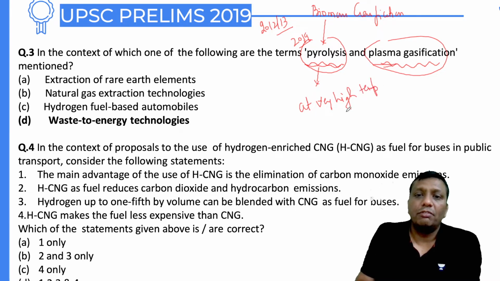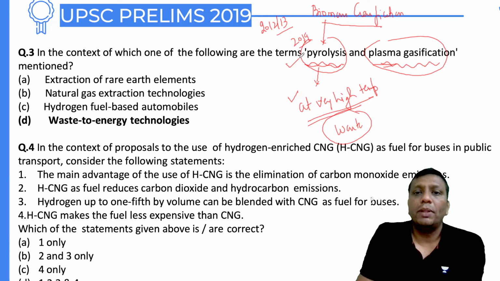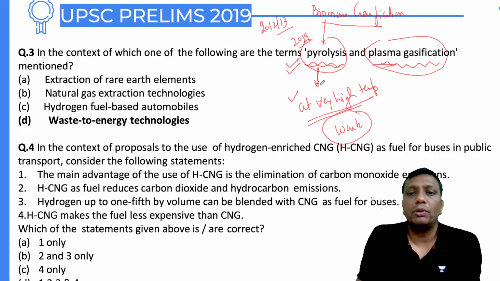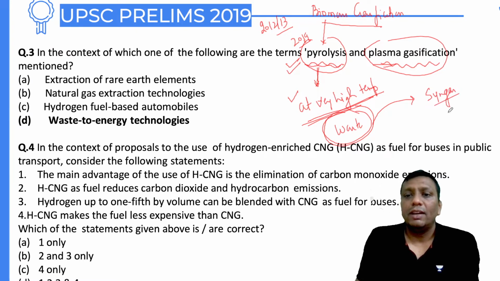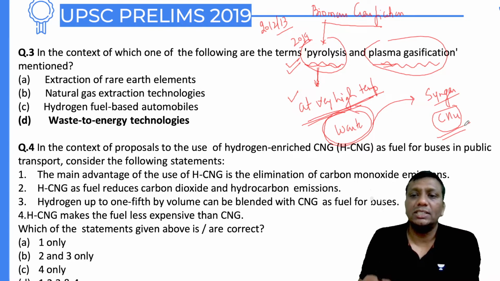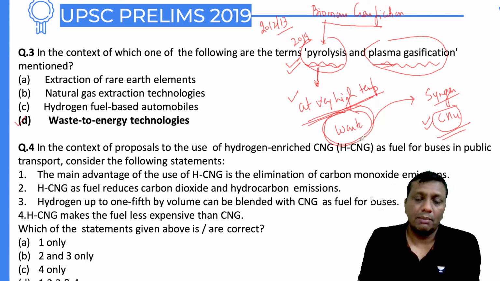At very high temperature, around 500, 600 degrees Celsius, we are burning biomass as a waste material, guys. Under biomass gasification, we are adopting the process of pyrolysis, which is very high temperature burning of waste material, any biomass material. Finally, in these cases, we generate syngas, that is called synthetic gas. We are generating methane gases and all. That methane we burn directly in a combustion engine, and through the combustion engine we can utilize it for power generation. That's why waste to power generation is the best example.